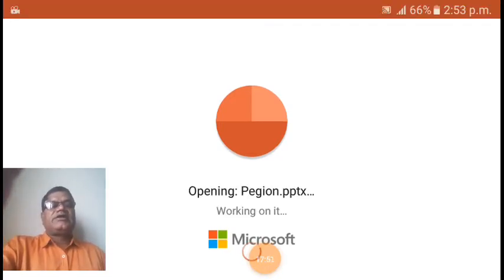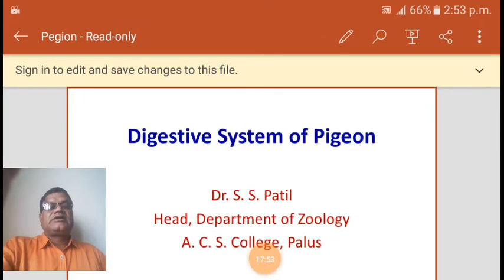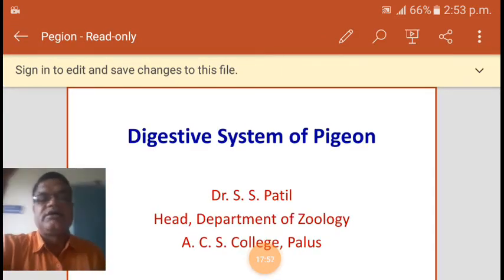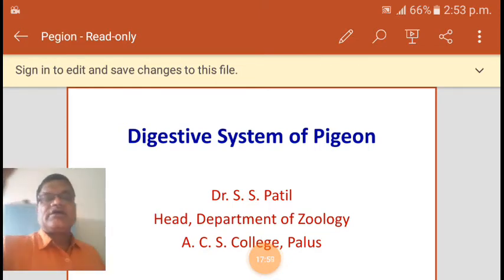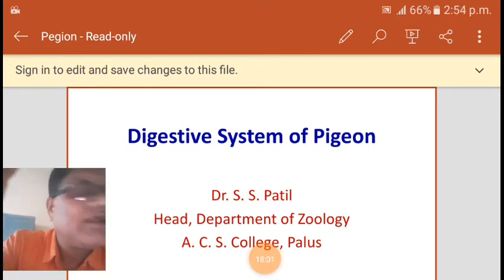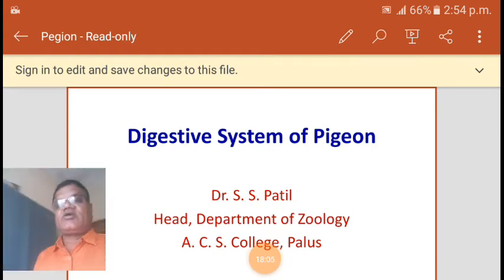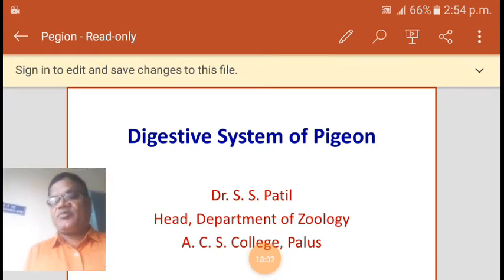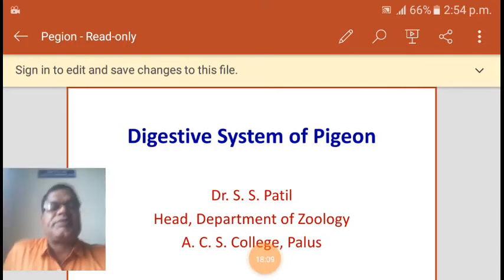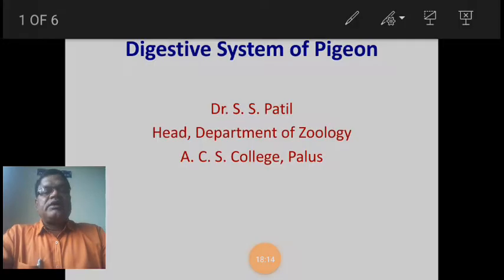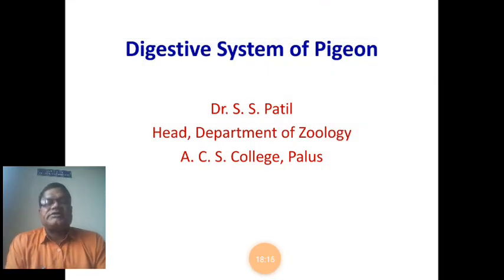In vertebrates, the mouth is nothing but a slit or opening present at the tip of the snout region.